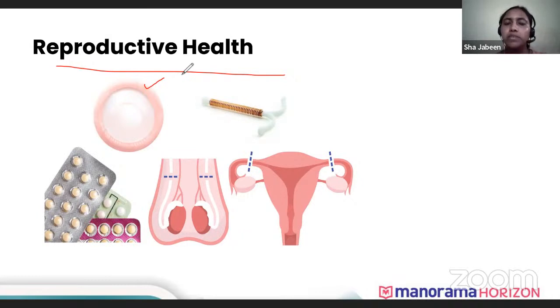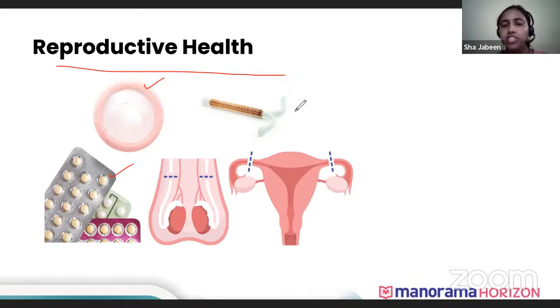So barrier contraceptives come as condoms. Condoms are used so that the sperms get trapped inside them and cannot enter the vagina of the female, which can control the reproductive rate. Then there are birth pills. If the sperms have entered the body of the female reproductive organ, they can take these pills. But the pills are a little risky because they cause allergies for a few females. Not everyone is immune to these pills.